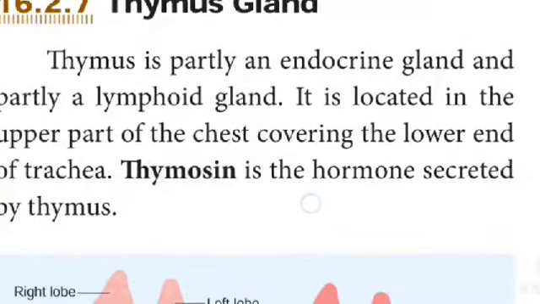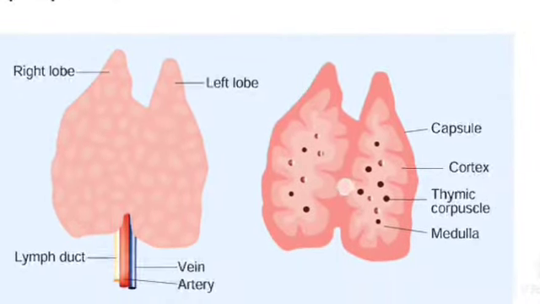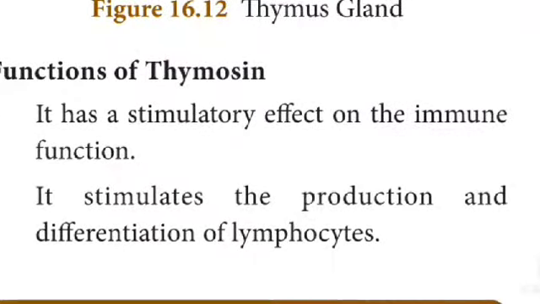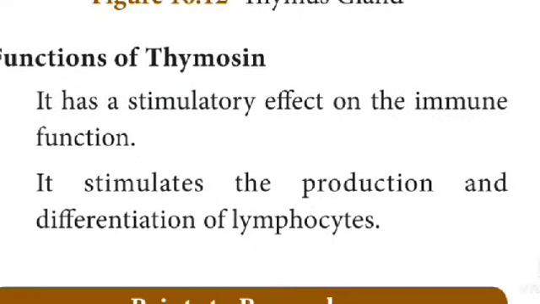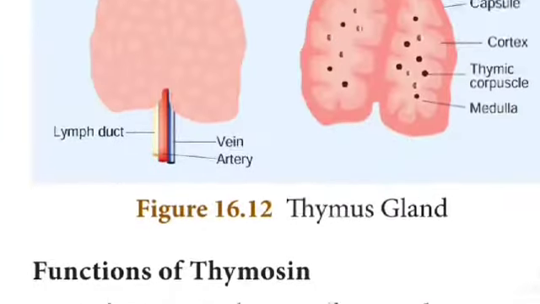Thymosin is the hormone secreted by the thymus. Function of thymosin. It has a stimulatory effect on the immune function. It stimulates the production and differentiation of lymphocytes.